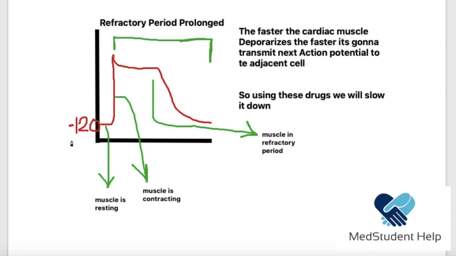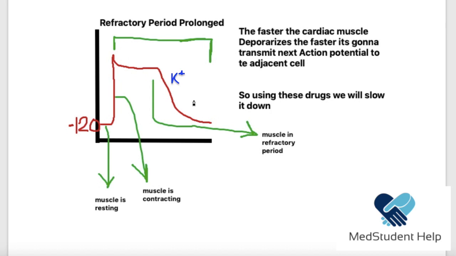And we said in order to do that, we have to eject more potassium. So here potassium was leaving, right? Potassium was leaving the cell all the time. And you can see here that the repolarization period is prolonged because we needed more potassium outflux, right? Okay, so the refractory period is prolonged.